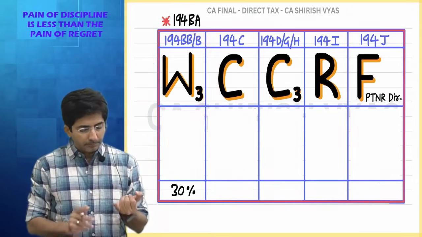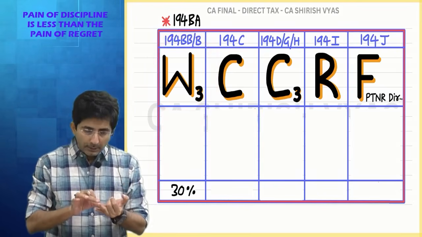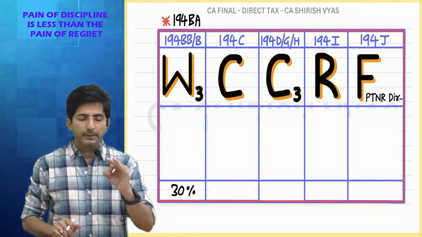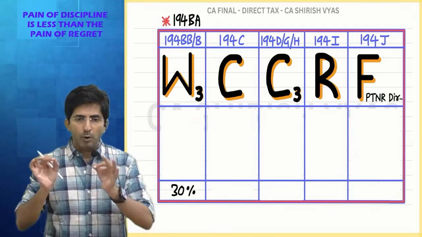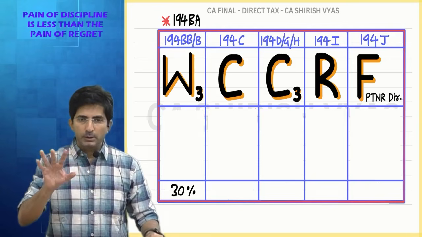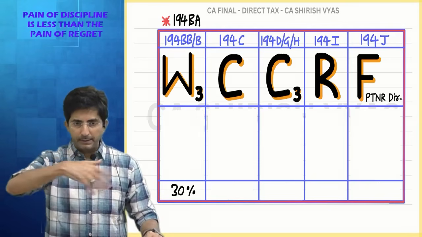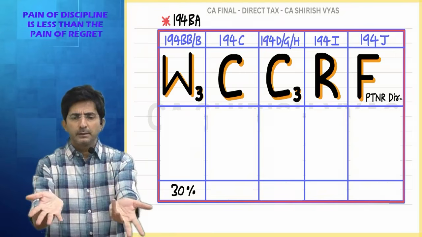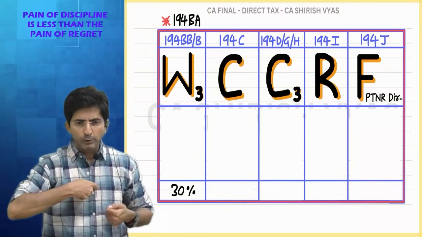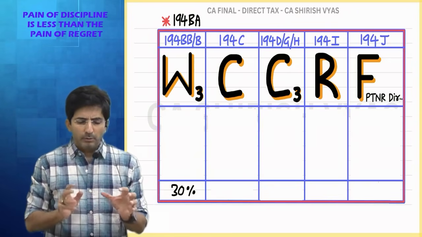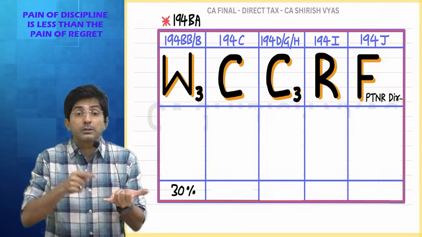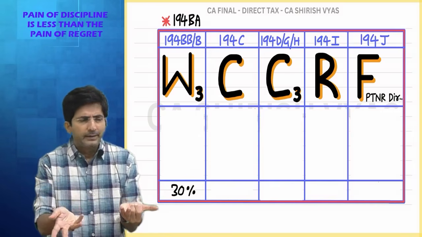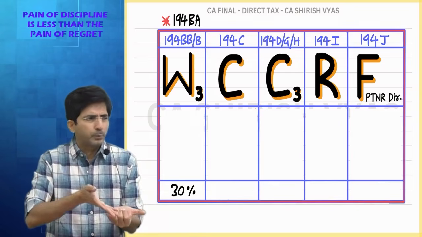What are the 3 winnings? Horse race, other than horse race, and online games. 3 types of winnings you can expect. See, some people bet on horse races. Have you seen horse races? There is a race of horses and you have to bet on horse 1, horse 2, horse 3. And if your horse wins, you get double or triple the amount which you put on stake. Okay. So that is one winning, winnings from horse race. Second is anything other than horse race. It can be lottery winning. It can be a newspaper crossword, newspaper puzzle.